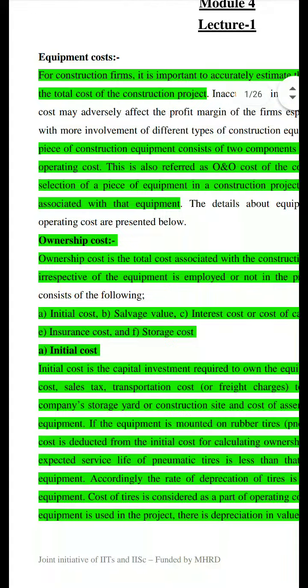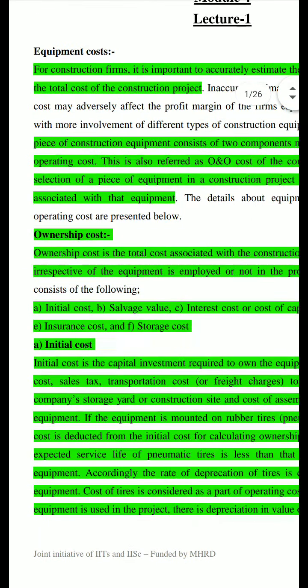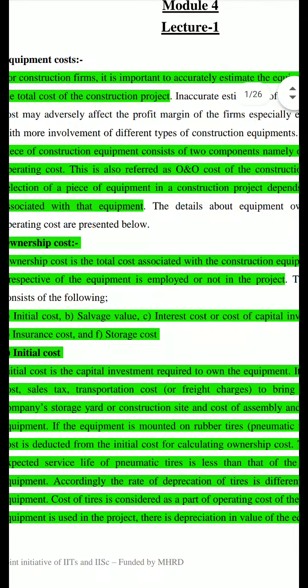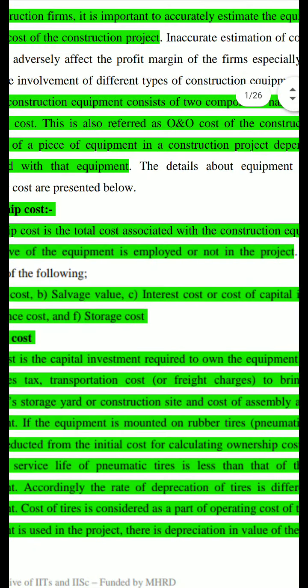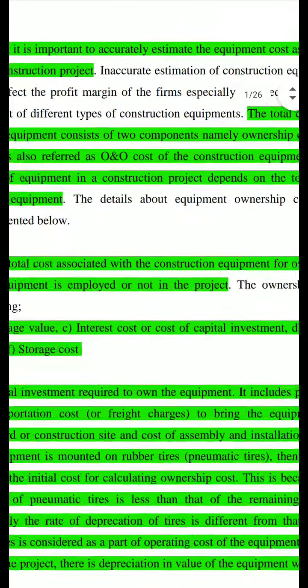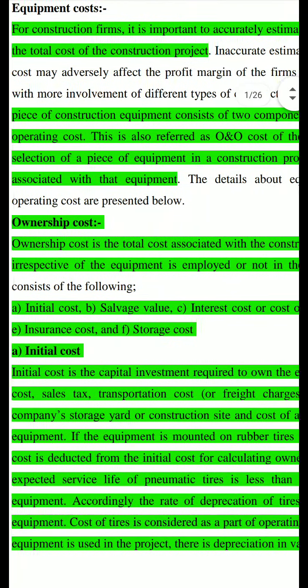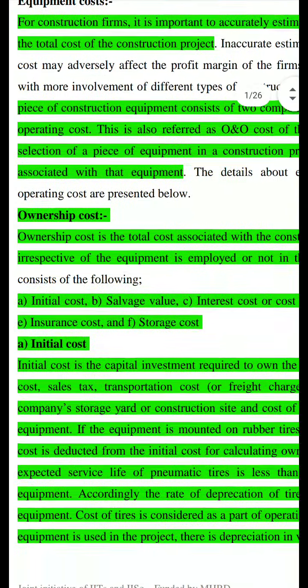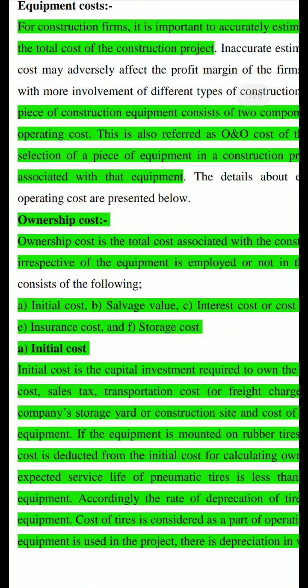So what are the ownership cost components? The ownership cost consists of the following: initial cost, salvage value, interest cost or cost of capital investment, taxes, insurance cost, and storage cost. Now we will see in detail what these costs are.